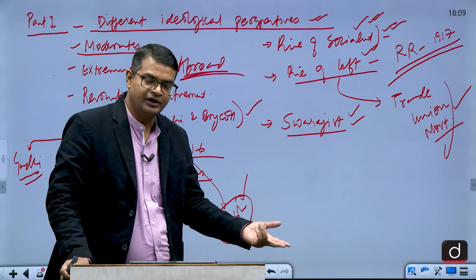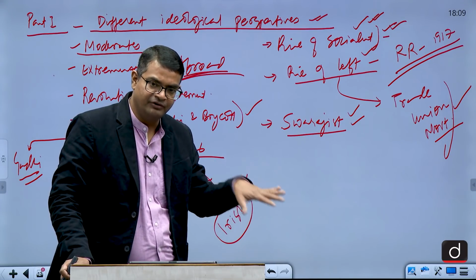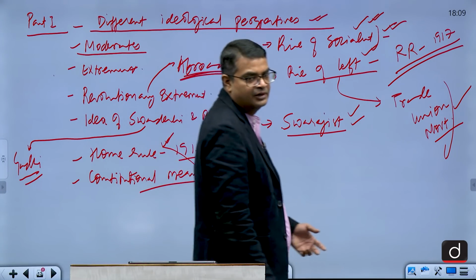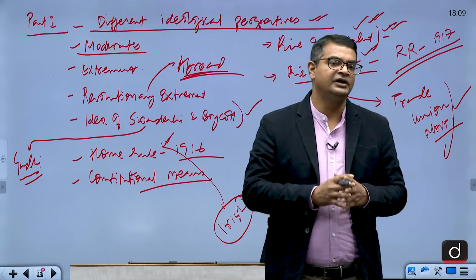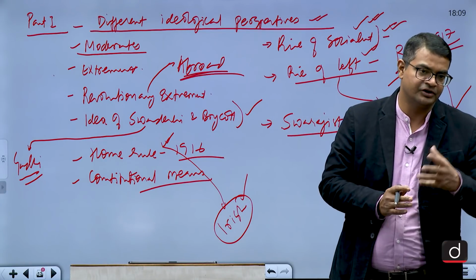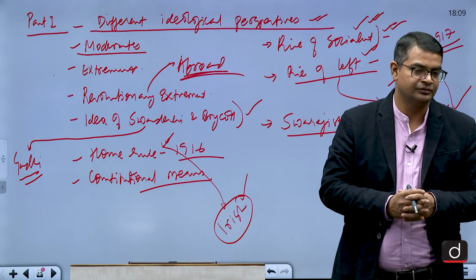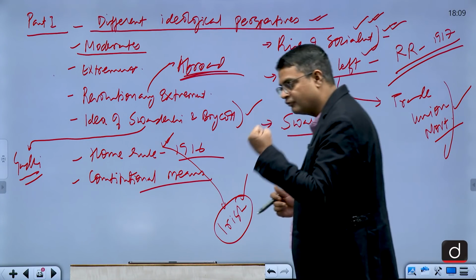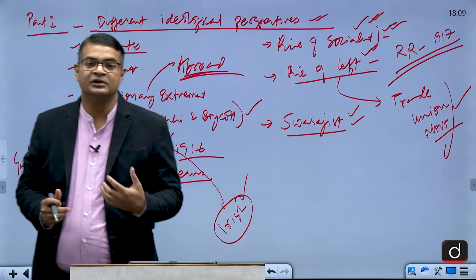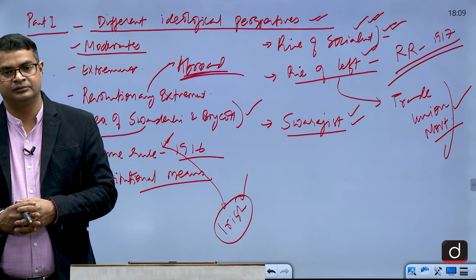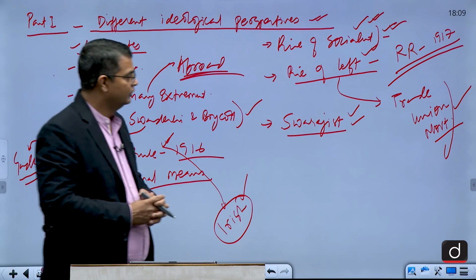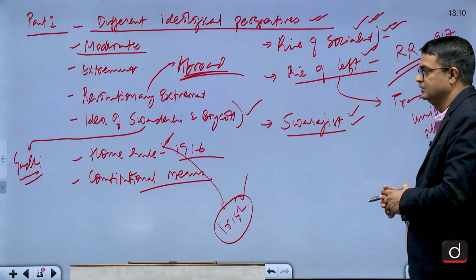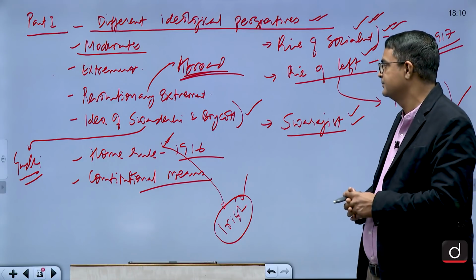Then the revolutionary terrorist movement or revolutionary extremism developed in the first phase from 1903 to 15, and the second phase 1920s to 30s. The 1920s to 30s phase was influenced by the communist ideology, that is from the Russian Revolution, because Bhagat Singh was a communist. And we find that Bhagat Singh had the element of communism. Along with that, he was a great nationalist. So the nationalistic sentiments were inculcated in these great freedom fighters.